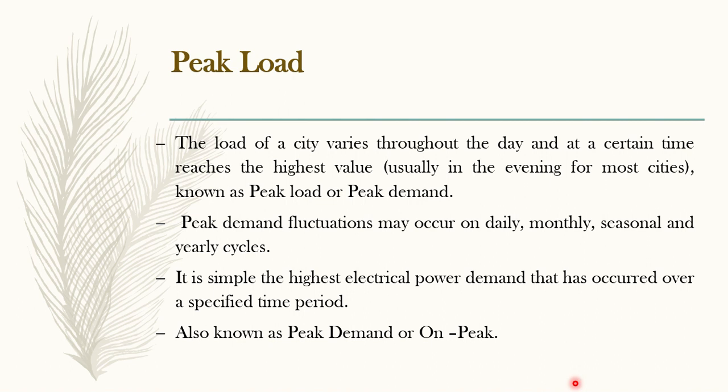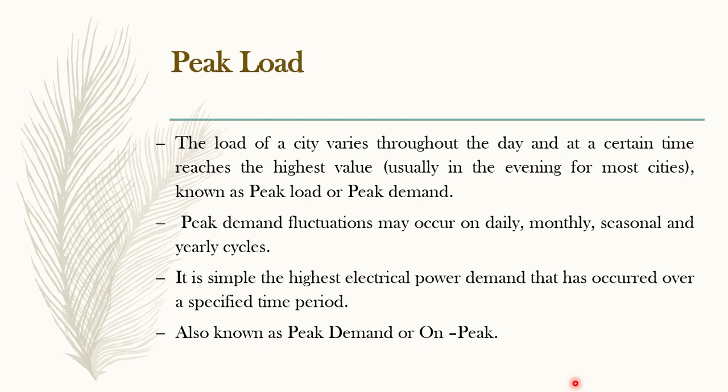I'll try to tell you with an example. In every house, we use daily power, daily electricity, correct? So let's consider a duration of 1 day. In 1 day, when will the power demand or power usage be maximum?